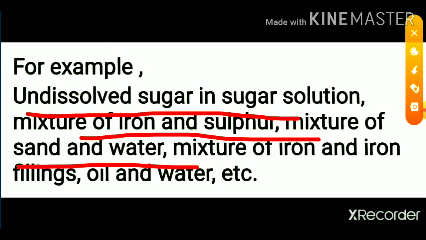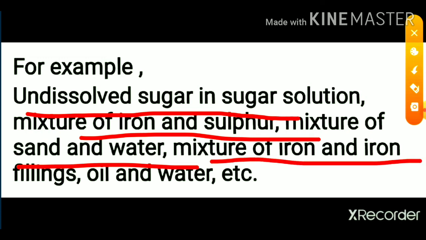Mixture of sand and water. Sand forms one layer and water forms another layer. In this case also we can see sand and water separately. Sand is not dissolved in water. Okay. This type of mixture is known as a heterogeneous mixture.